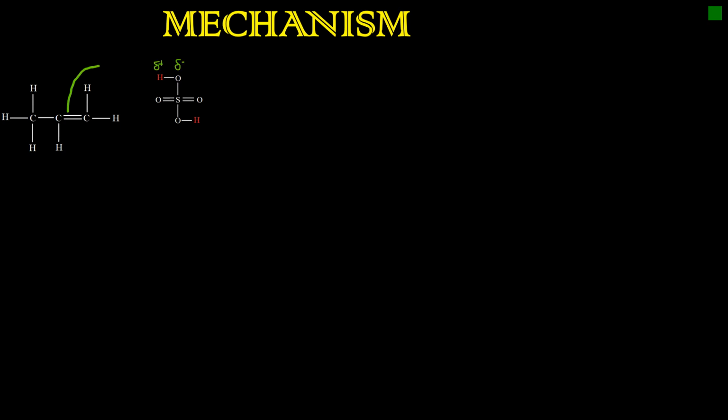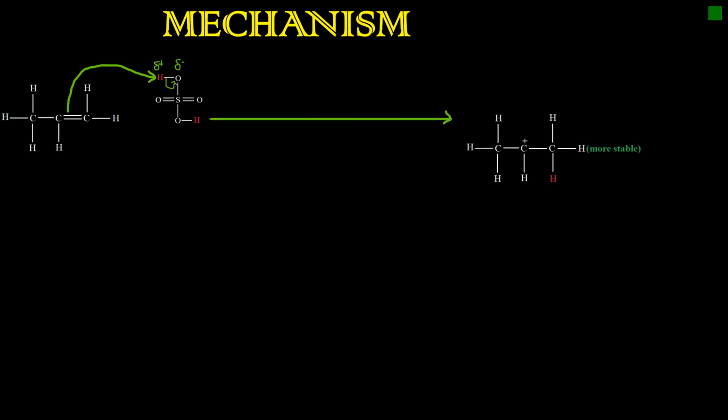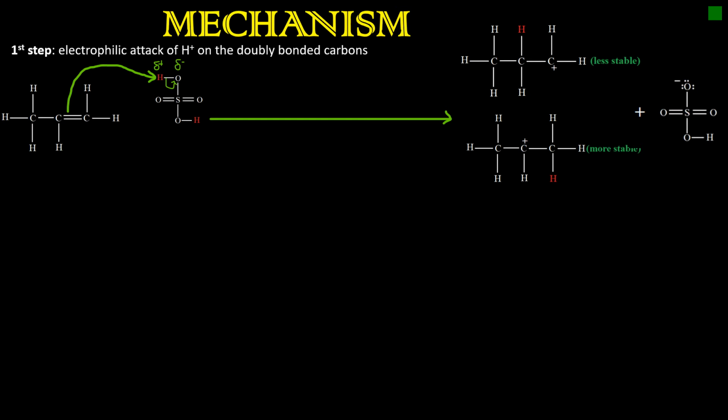The positive charge of hydrogen attracts electrons of the double bond, and this adds on one of the carbons, and another carbon acquires a positive charge. Depending on the carbon which has acquired a positive charge, we will have a mixture of carbocations, primary and secondary carbocation. The secondary carbocation is more stable than the primary carbocation and it is much more abundant in the mixture than the primary one. That's why in our next step we are going to continue with only the secondary carbocation.